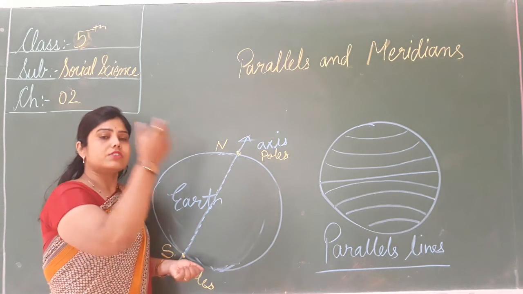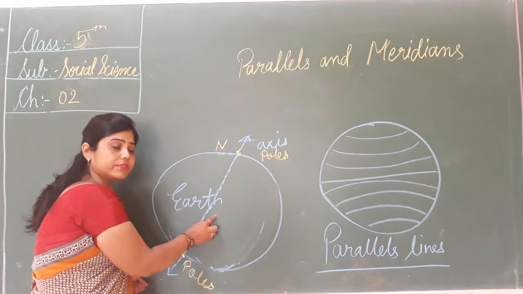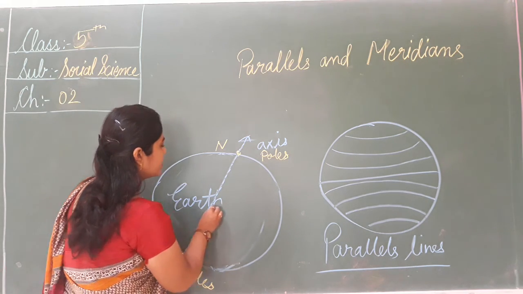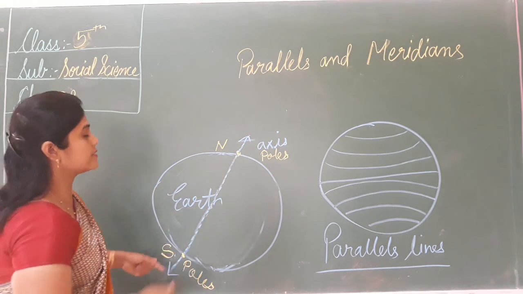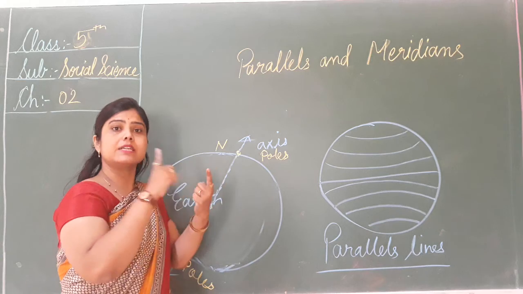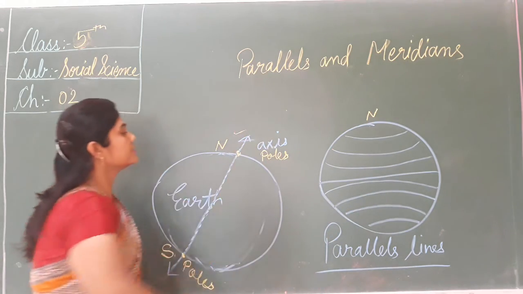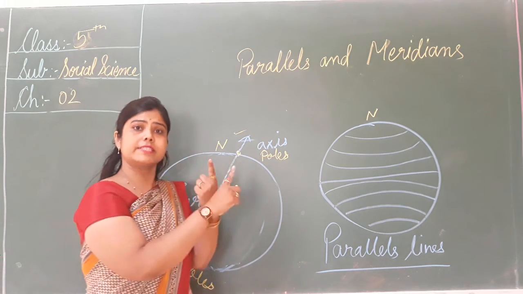Scientists draw the imaginary line at the center of the earth. ये अर्थ के सेंटर से होके पास होती है. So this was the axis. Earth rotate in its axis. हम जनरली क्या लिखते हैं? Not that. But the correct one is this. So Earth rotates on its axis.